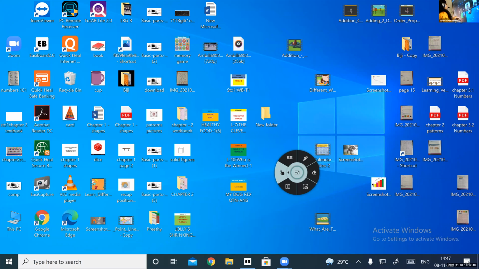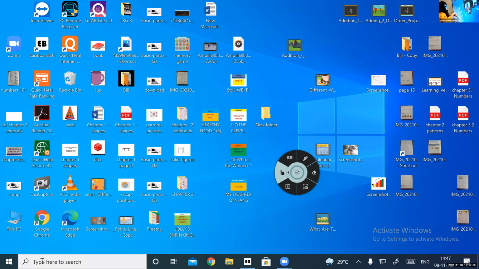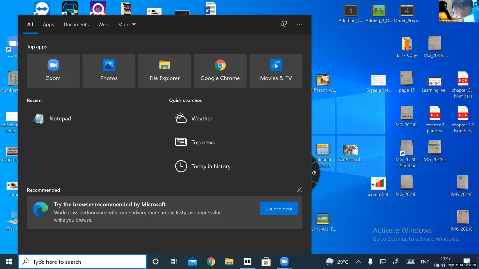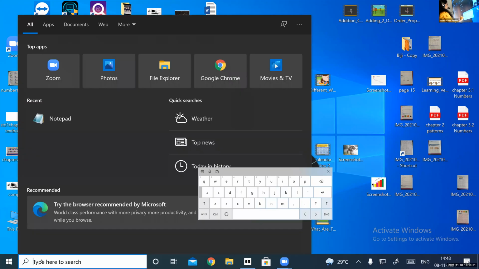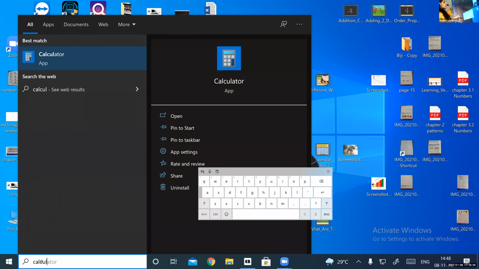Okay, we have different options here to choose from. Whichever program we want, we can select. Just like that, we have a search bar here. There we can type calculator. See, calculator is already appearing on top. Did you see that? Yes.